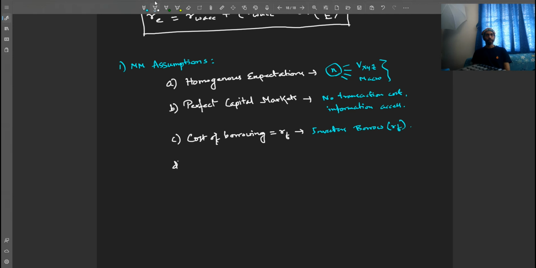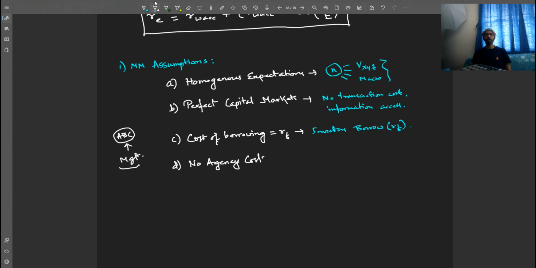Fourth point, no agency costs. Now friends, in investments, generally there lies something called agency risk. What is agency risk? For example, you are looking to buy a certain stock named ABC. You need to trust that the management of ABC will act for your benefit, that is, the investor's benefit.